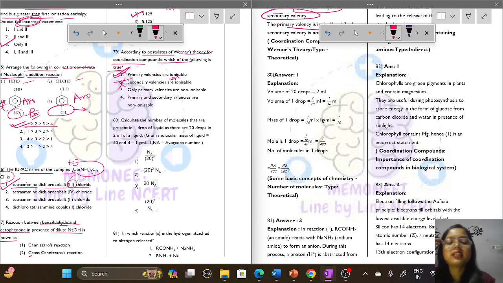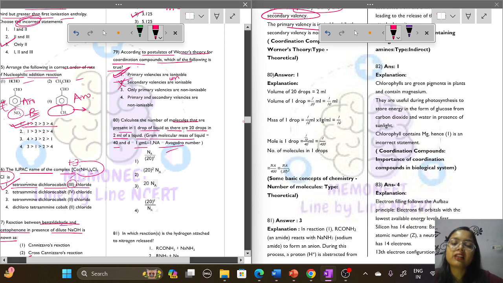Question number 80 says to calculate the number of molecules present in 1 drop of liquid, as there are 20 drops in 2 ml of liquid. The gram molecular mass of the liquid is given as 40 and the density is 1 gram per liter. Na is the Avogadro number. So calculate the number of molecules present in one drop.